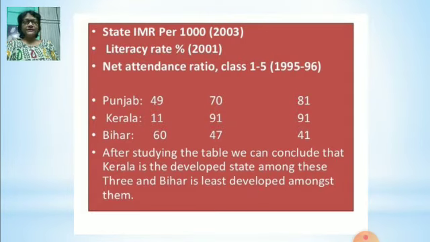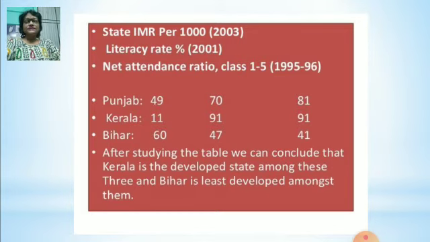Infant mortality rate indicates the number of children that die before the age of 1 year as a proportion of 1,000 live children born in the particular year. So, per 1,000 live children, how many children are dying? That gives the IMR. According to this, in Punjab per 1,000 children, 49 children died, Kerala 11 and Bihar 60. So you can see how Kerala is far ahead of Punjab, and this higher number means the negative sign. More children dying means the health status is very bad in that state.